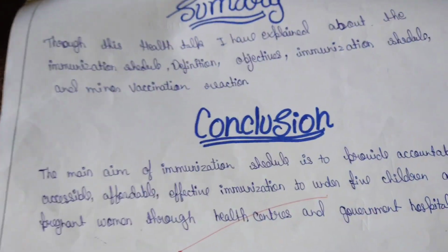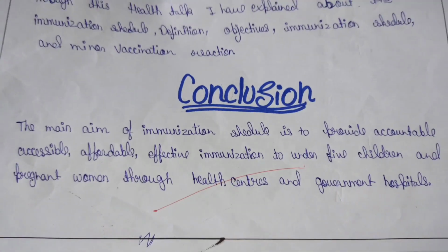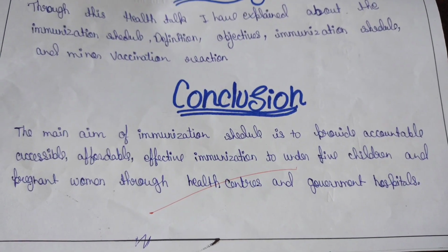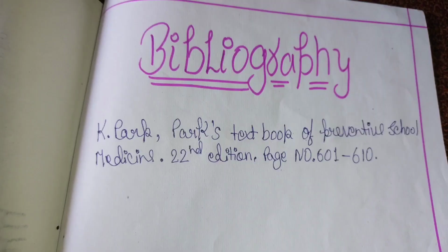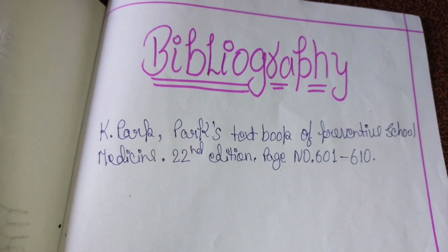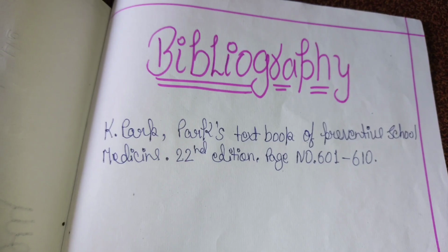Now summary and conclusion. The summary is that through this health talk I have explained about the immunization schedule: definition, objectives, immunization schedule and minor vaccine reactions. Bibliography. In the next video I will explain your whole immunization schedule briefly.